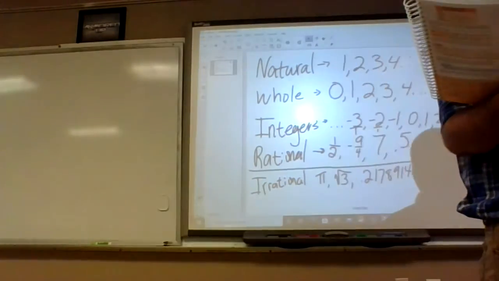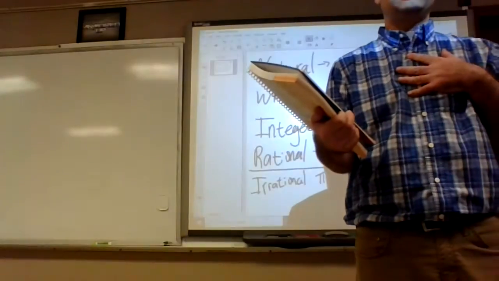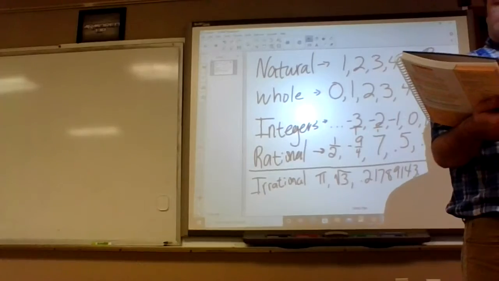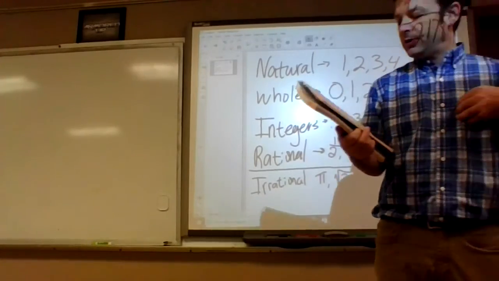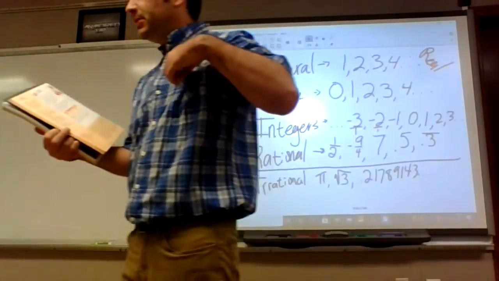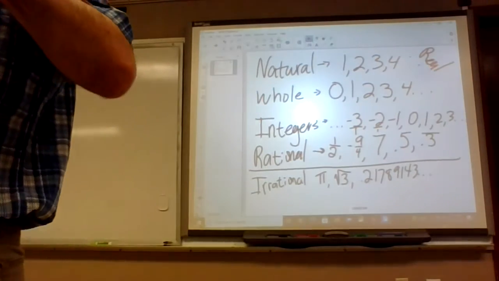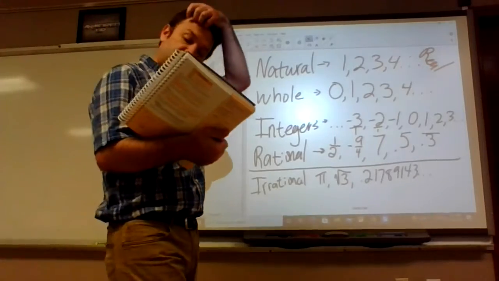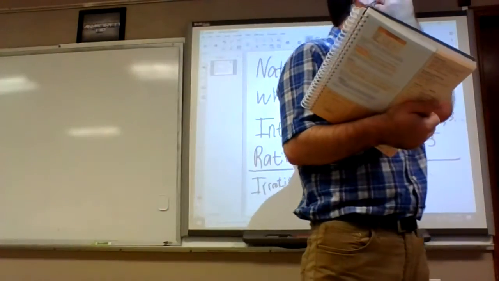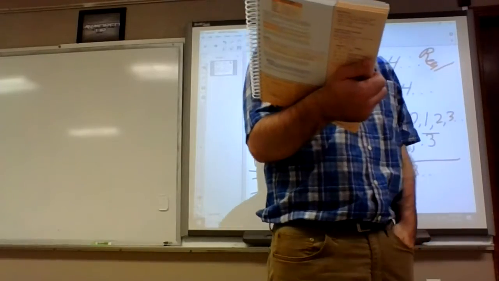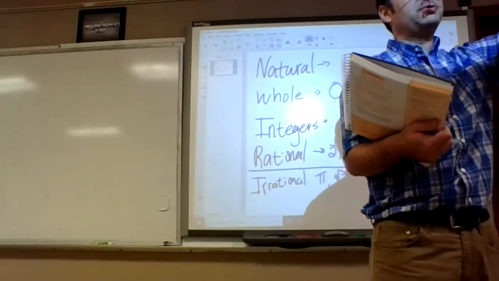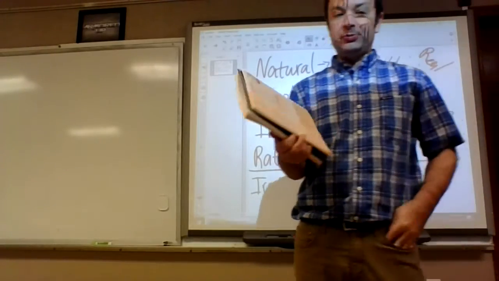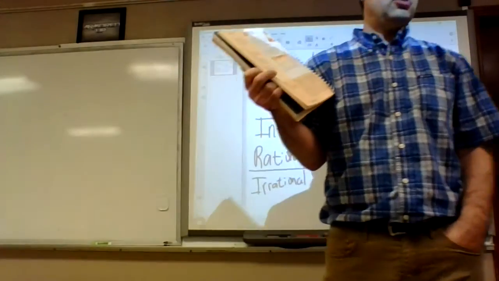What's the identity property of multiplication? Same thing. Any number times 1 is equal to itself. Inverse property of addition. When you add opposites, it cancels out, they equal 0. The multiplication property is a little bit different. What's that called when you flip it upside down? Reciprocals, yeah. When you multiply reciprocals, what do they multiply to? 1.